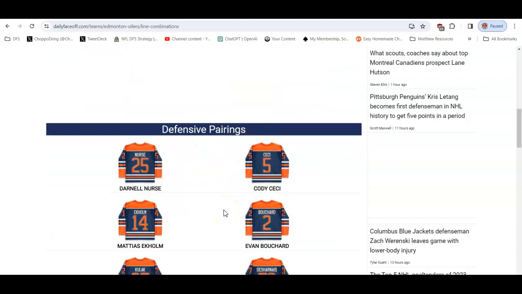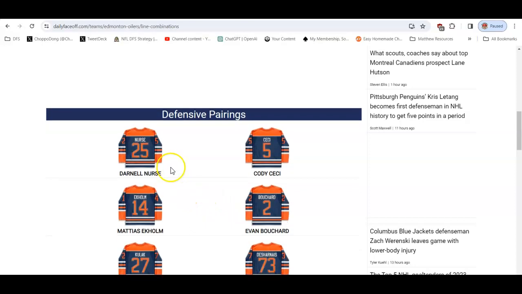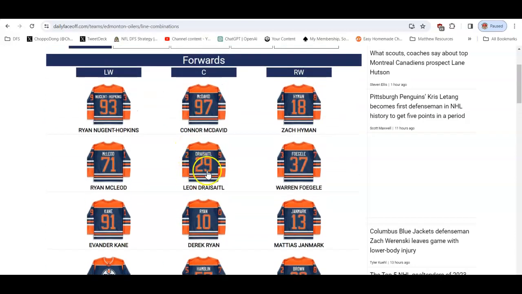So there's an overlap. That's why they're kind of separate scenarios. But generally speaking, the first defensive pairing can be paired with the top line. The second defensive pairing can be paired with the second line, and vice versa. But just understand there is some overlap. Darnell Nurse, if Draisaitl scores on line 2, Darnell Nurse could get the assist.